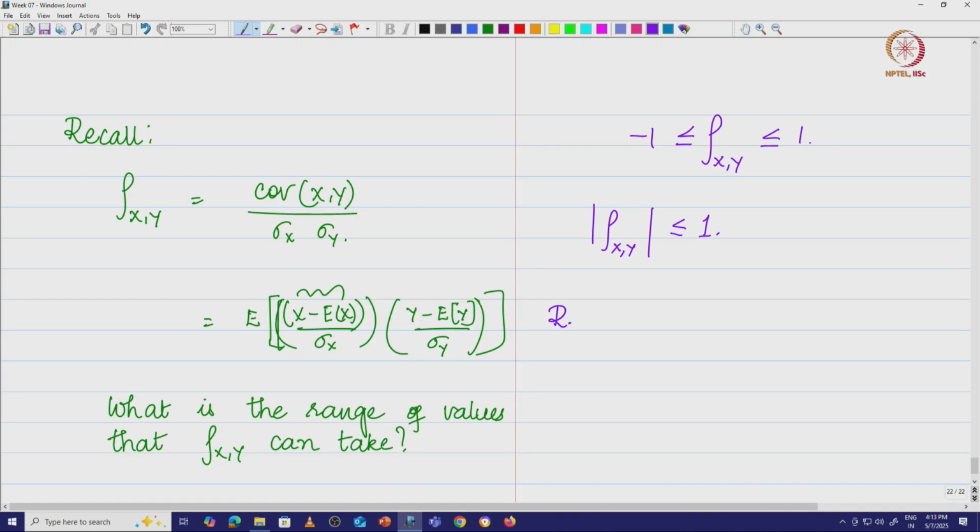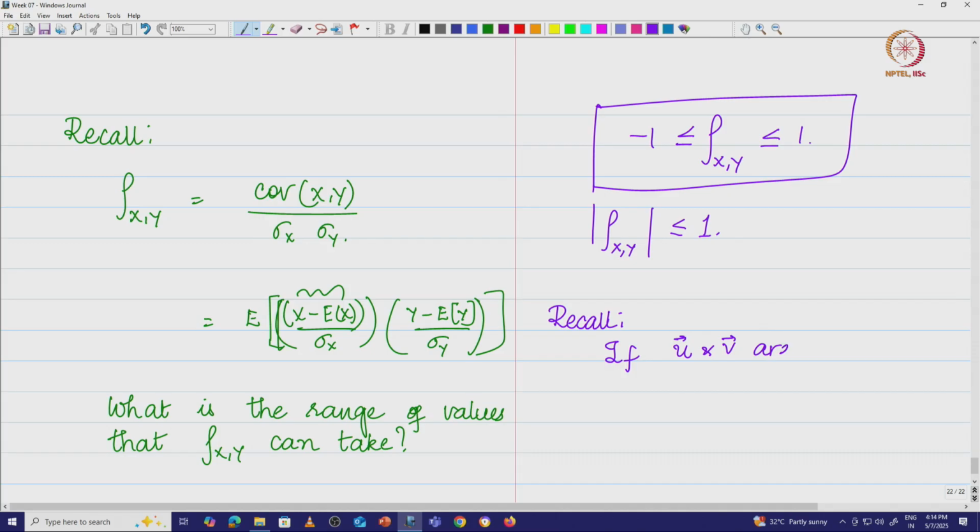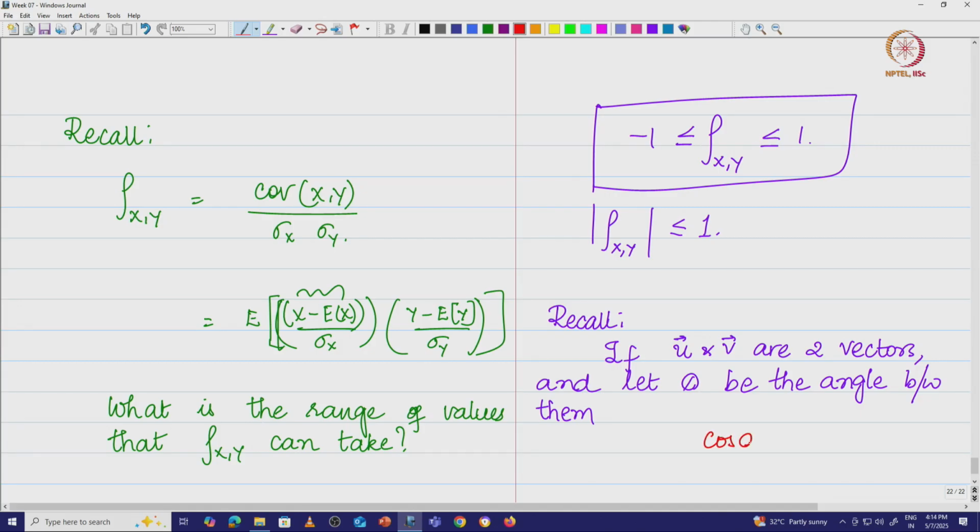Recall that if u and v are two vectors, and let theta be the angle between them, then cos theta is equal to u dot v divided by magnitude u times magnitude v.